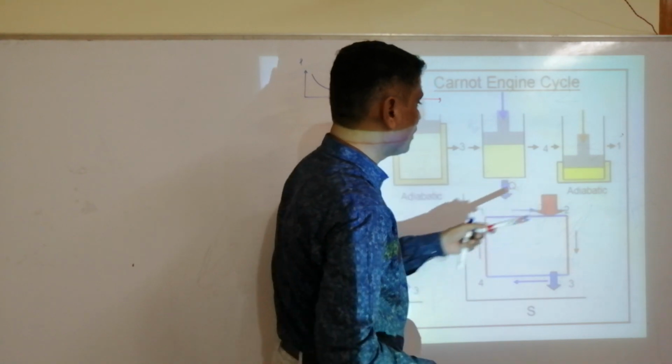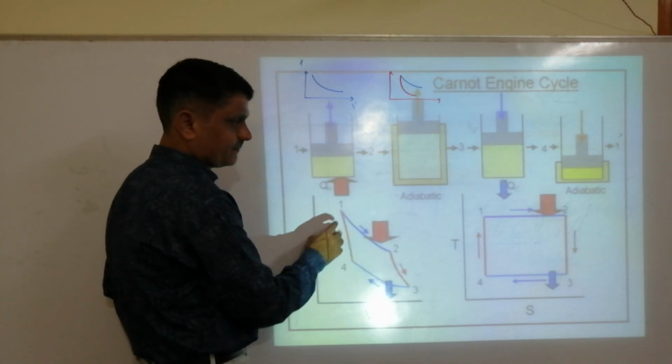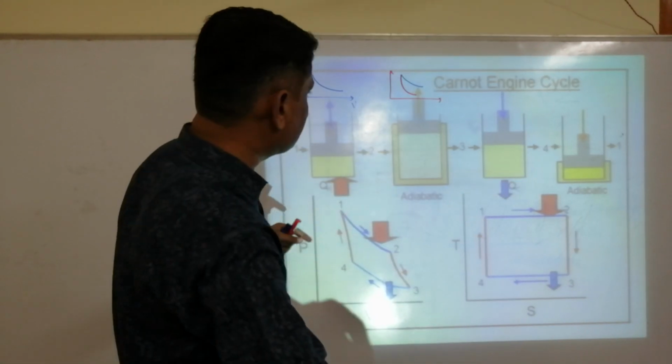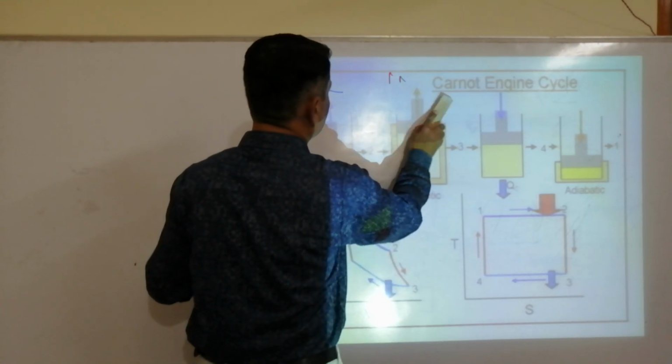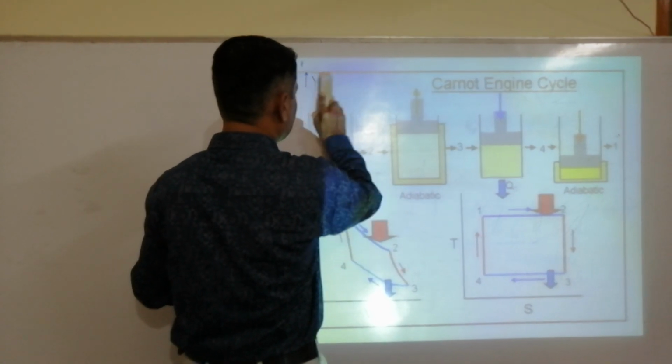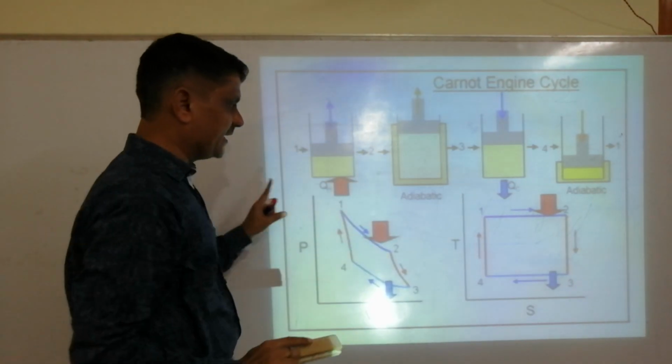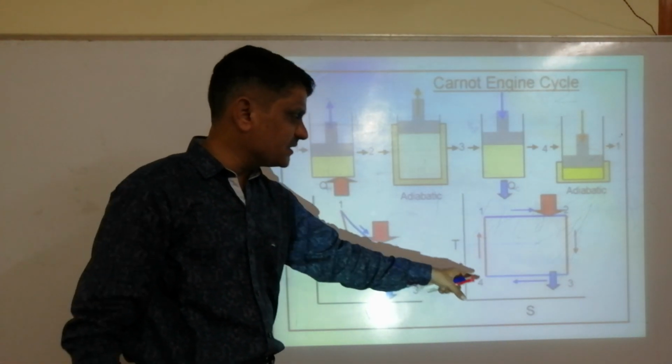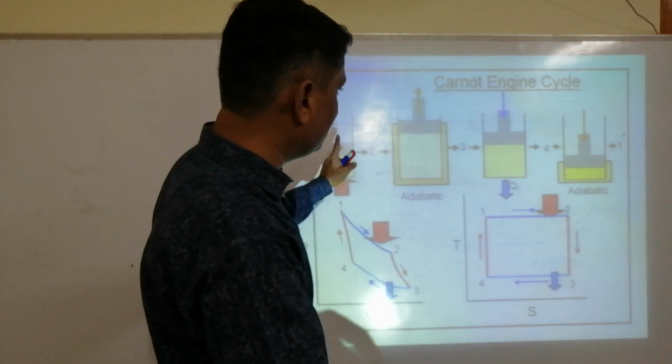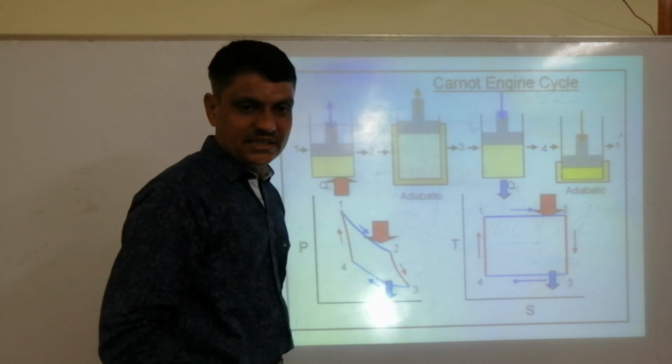Then adiabatic compression. So keep in mind, take this graph, the Carnot cycle, whatever you want, pause the screen and note it down. It is a PV diagram, and a TS diagram of this Carnot heat engine.